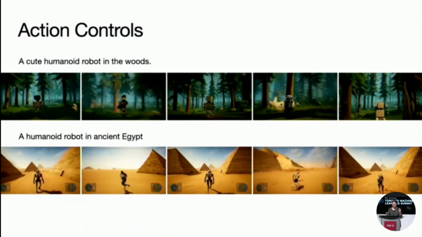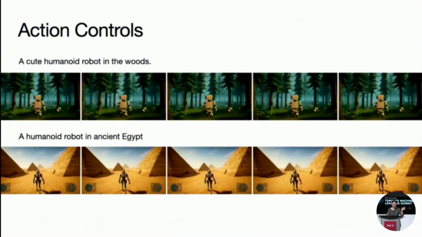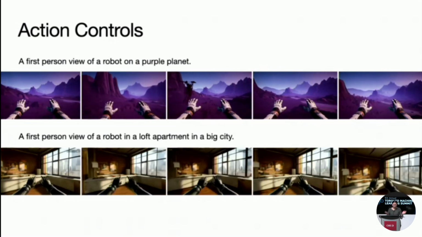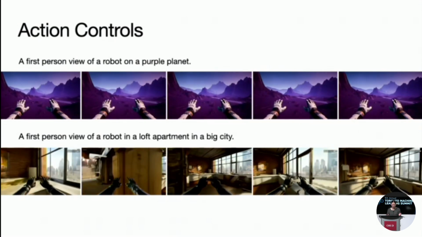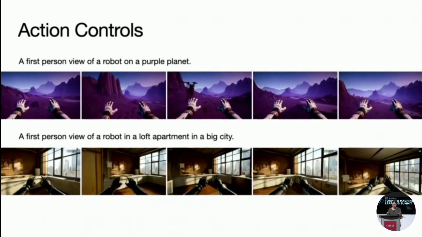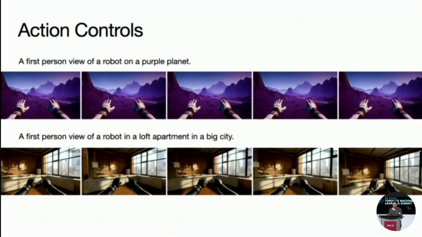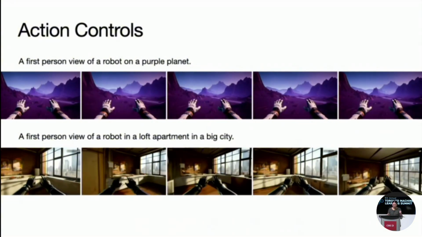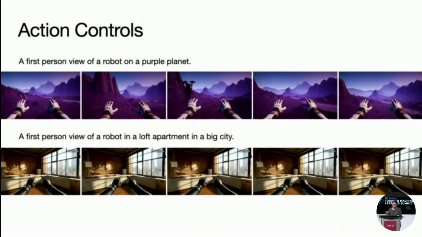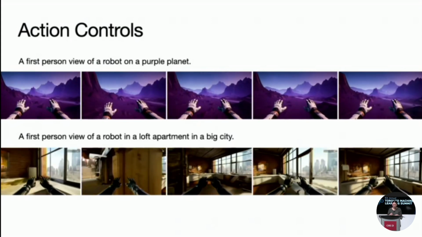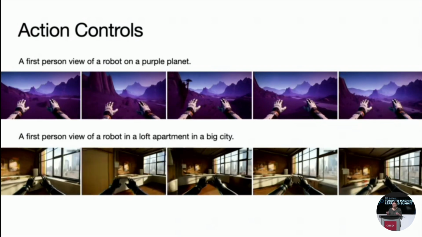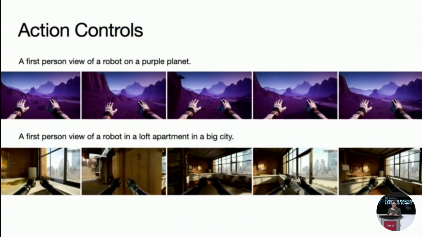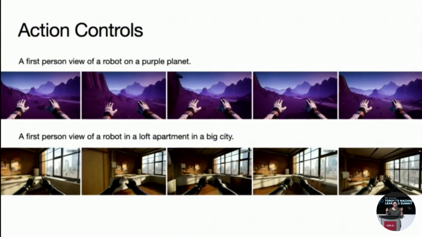For example, our model has to figure out that the arrow keys should move the robot and not the trees or clouds. We can also generate various environments from a first-person perspective. This is really important because that's how an embodied agent, like a robot, would perceive and interact with its surroundings. So here are some examples of a first-person view of a robot on a planet. This diversity, combined with first-person view, is critical for training agents that need to operate in both imagined and real-world-like scenarios. And the ability to generate consistent first-person perspectives in diverse environments also shows a strong grasp of 3D geometry and camera dynamics.